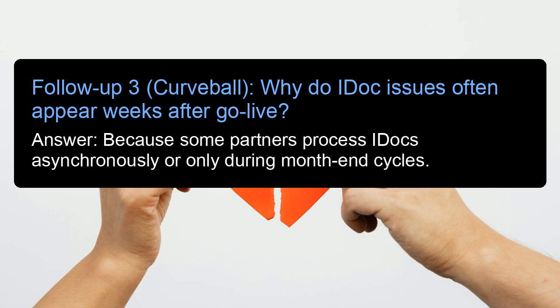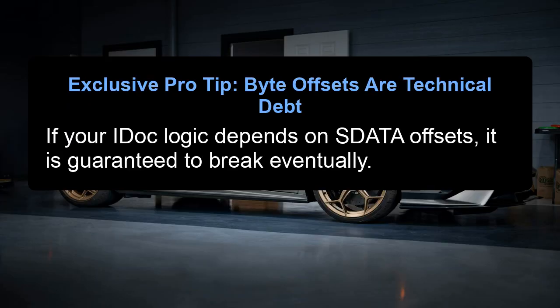Follow-up 3. Curveball. Why do IDOC issues often appear weeks after go-live? Answer: because some partners process IDOCs asynchronously, or only during month-end cycles. Exclusive pro tip. Byte offsets are technical debt. If your IDOC logic depends on hard-coded data offsets, it is guaranteed to break eventually.